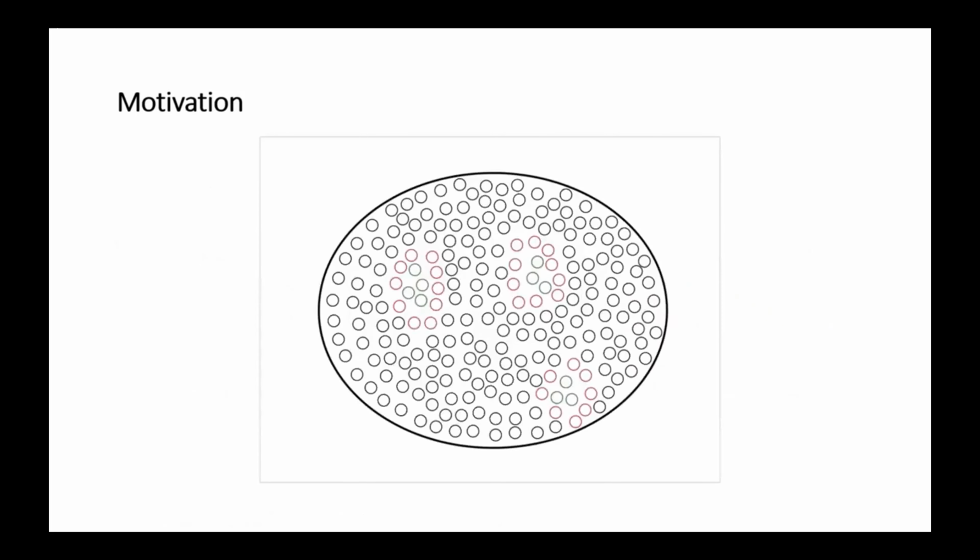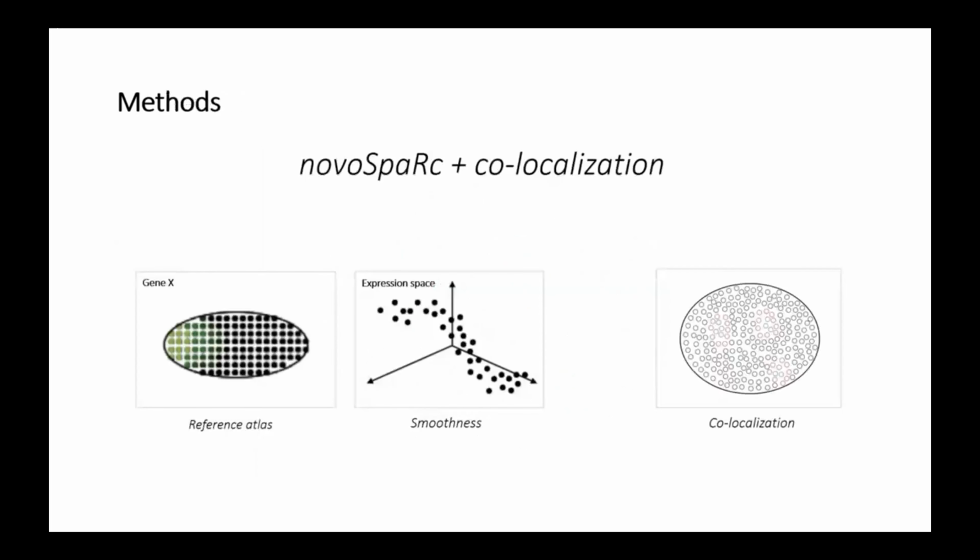In this work, we show how information about microenvironments across the tissue, what we refer to as colocalization prior, can enhance tissue reconstruction. The colocalization prior here has to do with cell type neighborhoods, specifically the likelihood of different cell types to be located next to each other across the tissue. For example, in this image, we can take as a prior that green cells tend to be located next to red cells in the tissue. To do that, we generalize the framework of NovoSpark to account for colocalization prior.